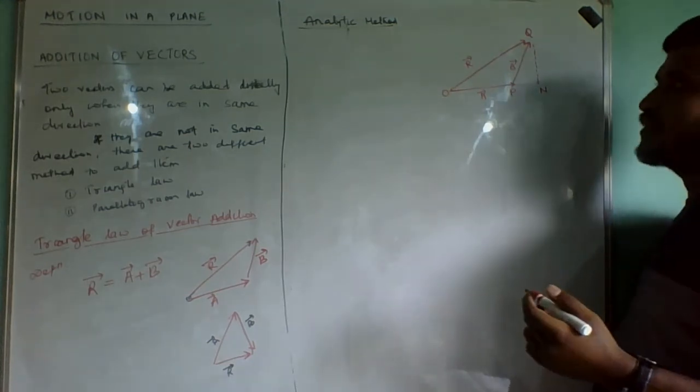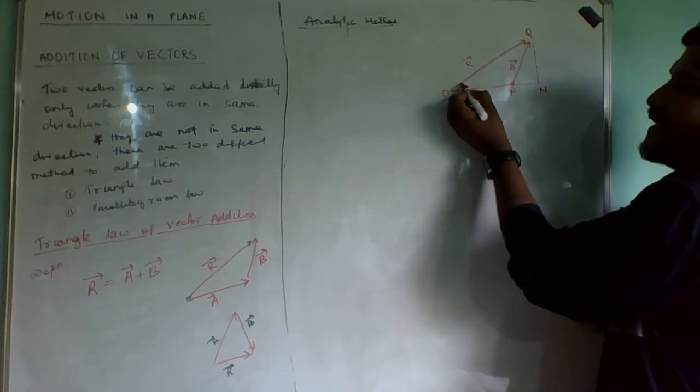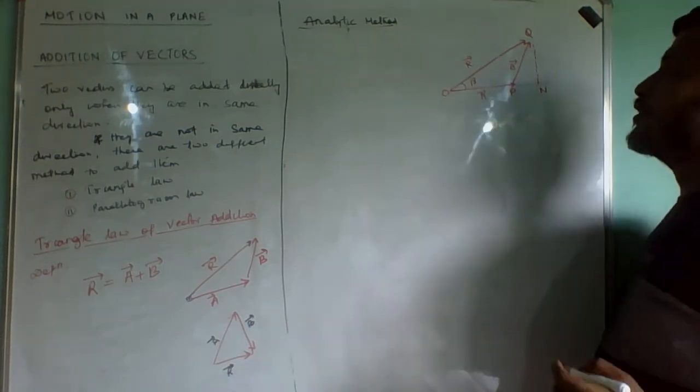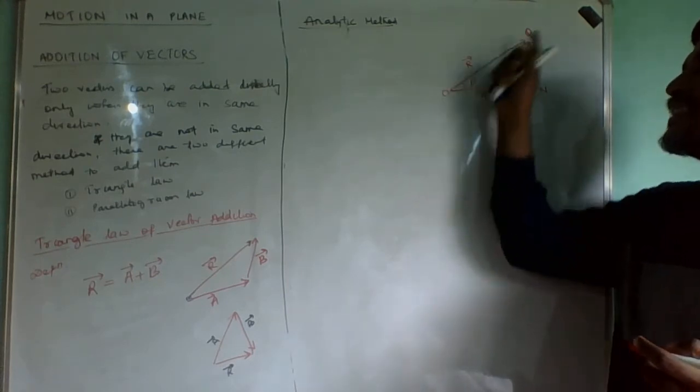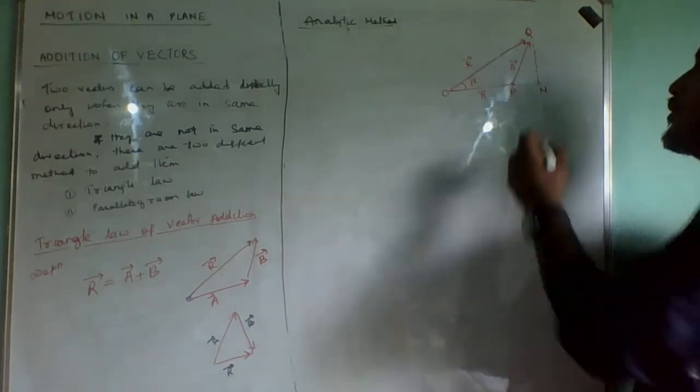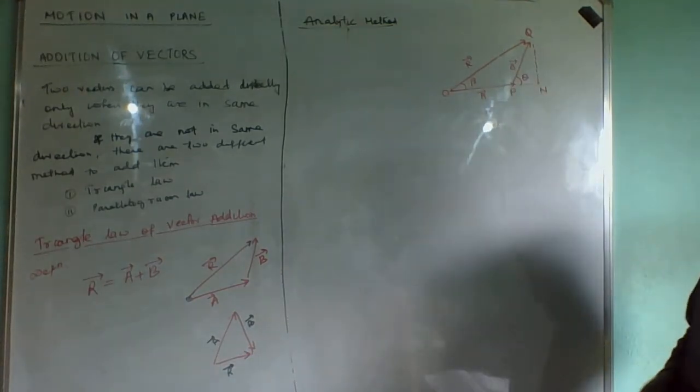Now, this resultant is oriented at the angle beta with the horizontal A vector, and suppose this angle is theta.